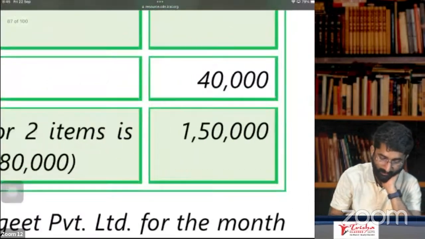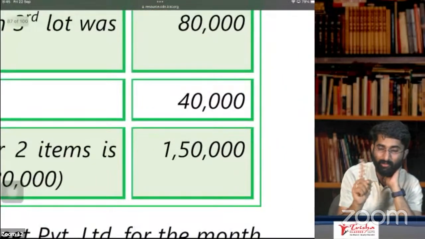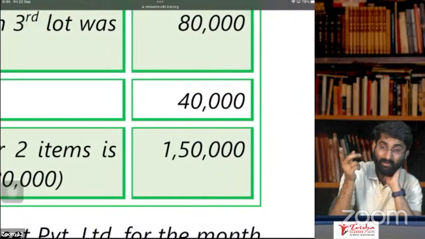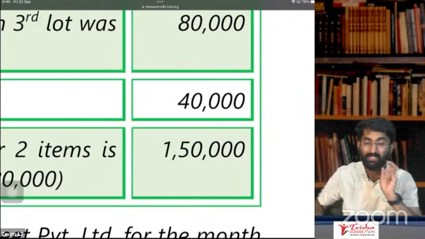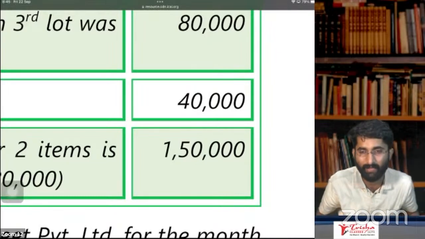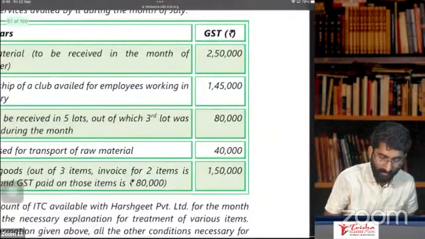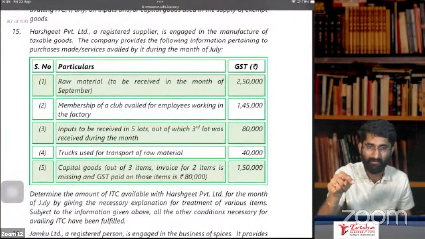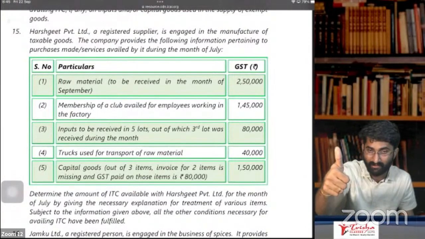Out of this 1,50,000, for 80,000 you don't get ITC, but 1,50,000 minus 80,000 is 70,000. For 70,000, you'll get ITC. What is the total ITC that you get? Here, see, 2,50,000, no ITC. 1,45,000, no ITC. 80,000, no ITC. 40,000, yes, you will get ITC.